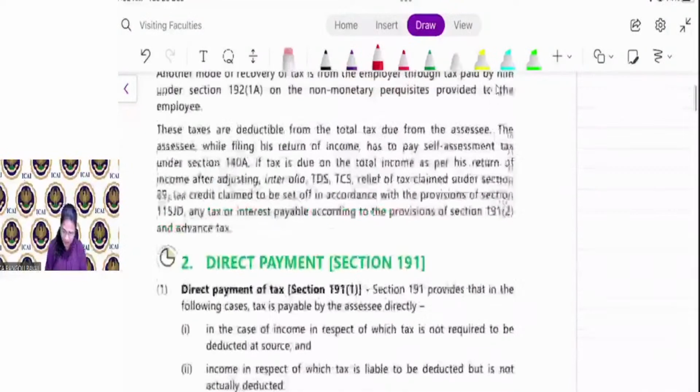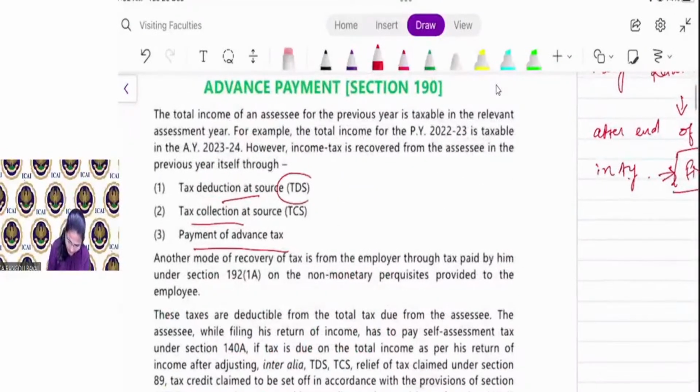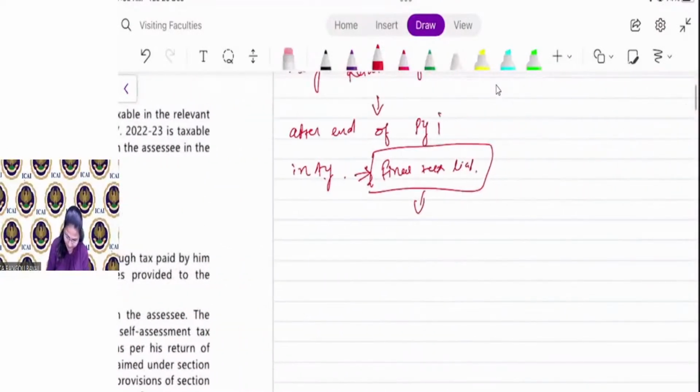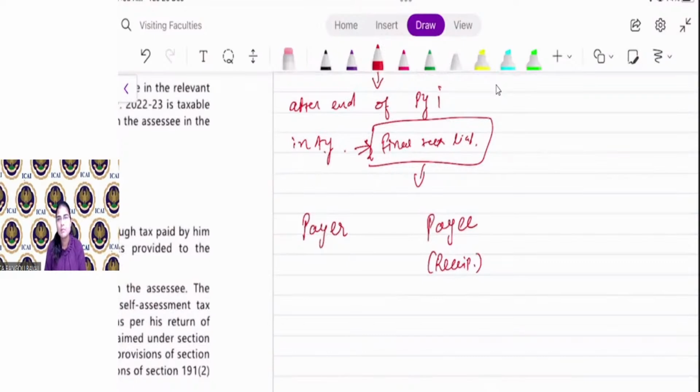See, in case of TDS, you have to remember the two terms, payer and payee, right? Payee means recipient. Say for example, I am giving a professional service to XYZ firm and I am raising a bill of 50,000 rupees. There is a section called 194J, we will discuss that.